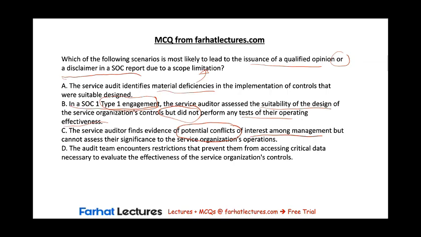Finally, the audit team encounters restrictions that prevent them from accessing critical data necessary to evaluate the effectiveness of the controls. Here it is evident that this answer choice relates to a scope limitation, and the scope limitation is affecting the auditor's ability to perform the examination, and therefore this is the right answer. The auditor would issue either a qualified opinion or a disclaimer of opinion based on the pervasiveness of the potential effect of the matter at hand.